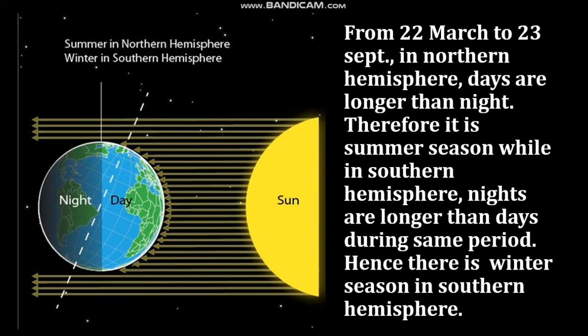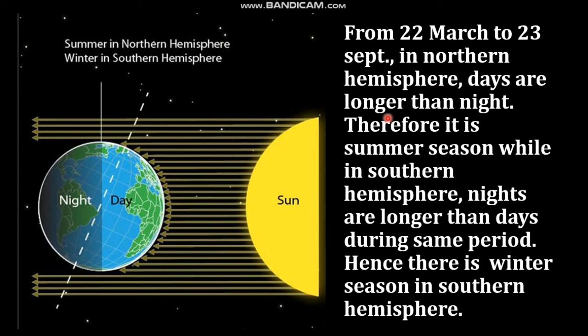From 22nd March to 23rd of September in the northern hemisphere, days are longer than nights. Therefore, it is summer season. Here you can see, children, the rays are coming from the sun towards the earth, and this is the axis of the earth, and this is the northern hemisphere while this is the southern hemisphere. You can see here is the daytime and this is night time.